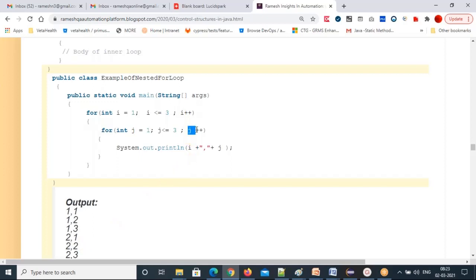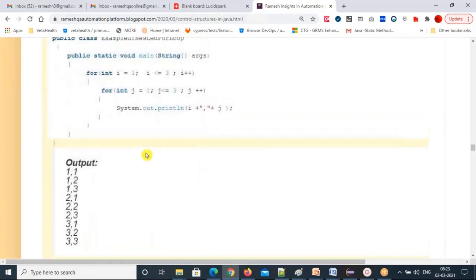Again j value will update. 2 plus 1, 3. So 3 less than or equal to 3, true. Comes inside. I value 2, j value 3. So 2 comma 3 will print. Now j value will update. 3 plus 1, 4. 4 less than or equal to 3, false. So the cursor automatically goes to the outer for loop i plus plus.